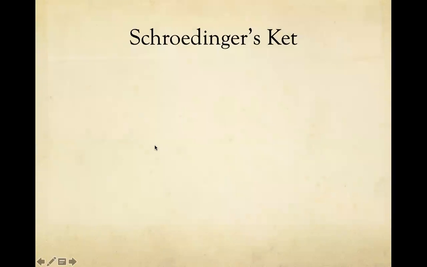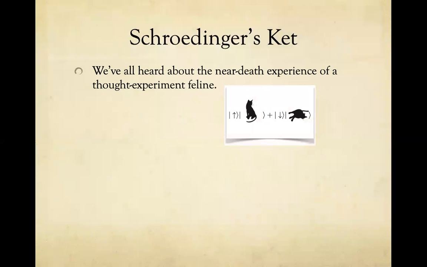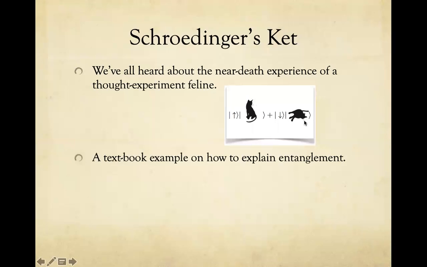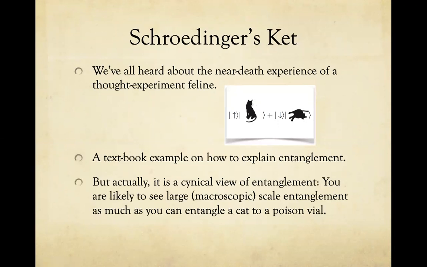Okay, so let's recall Schrodinger's cat. We've all heard about this near-death experience of a thought experiment feline. The way it's usually stated, you have a cat which is entangled to a poison vial, in the sense that if the poison vial is unbroken, the cat lives, and if the poison vial is broken, the cat is not so fortunate. So this is a textbook example of how to explain entanglement, but actually it is a cynical view of entanglement. This is Schrodinger's way of telling us that we're unlikely to see or encounter large macroscopic scale entanglement, as much as you can entangle a cat to a poison vial. But the question is, is this cynicism true?